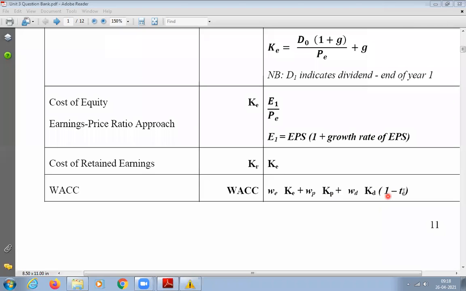And then we have 1 minus TC, nothing but corporate tax. Clear? So WE into KE plus WP into KP plus WD into KD into 1 minus TC. Why do we have to use 1 minus TC? Normally they'll give you the cost of debt pre-tax only. You have to convert that into post-tax. How will you convert? By multiplying by 1 minus TC. Clear? Understood, students? Yes, sir. Understood the formula. So shall we go and solve the problem now?